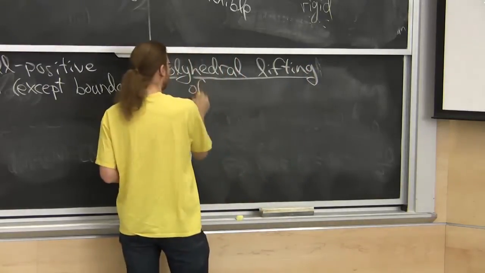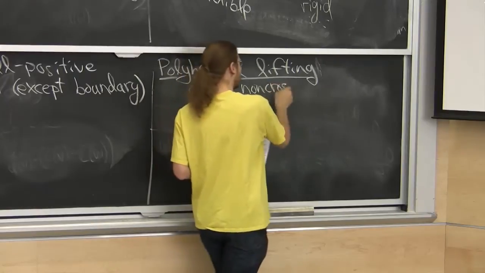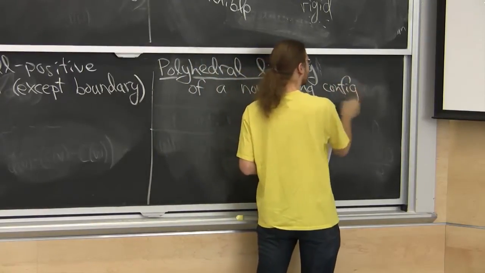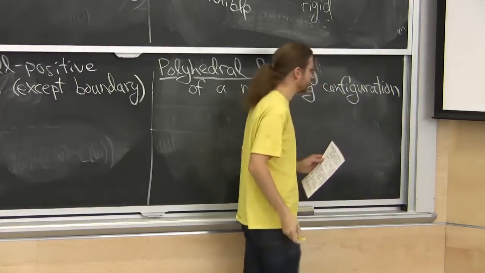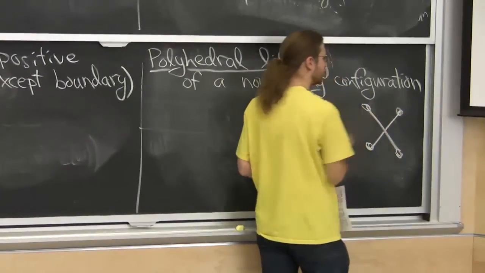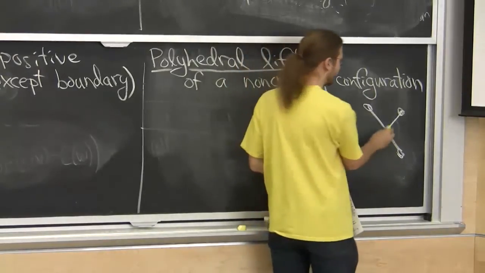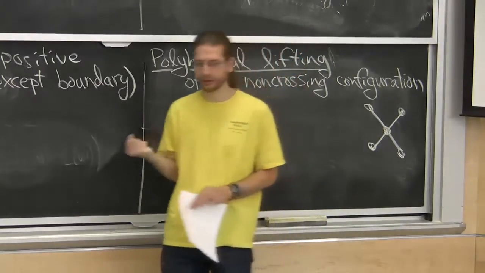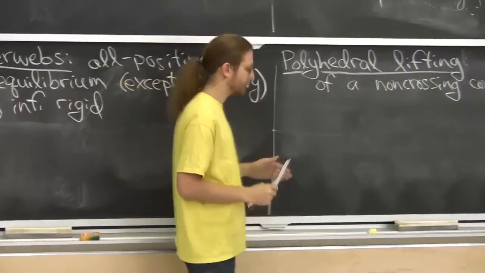Now, polyhedral lifting is going to work if I have a non-crossing configuration. So I don't want to have this, two edges that cross each other. I only want to have pictures like this where edges don't cross each other. They only share endpoints. Okay, then I can define what's called a polyhedral lifting.